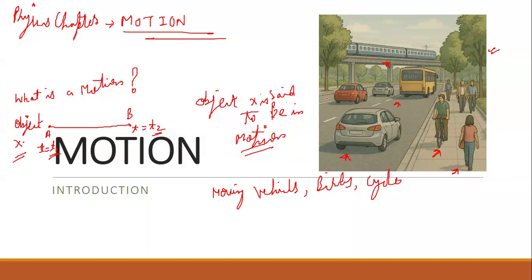But is it the same for this tree and for this tree also? Are they in motion? No, they are not in motion. Why? Because as time changes, these trees do not change their position. That means they are not in motion. So to understand motion, whenever an object changes its position with respect to time, the object is said to be in motion.